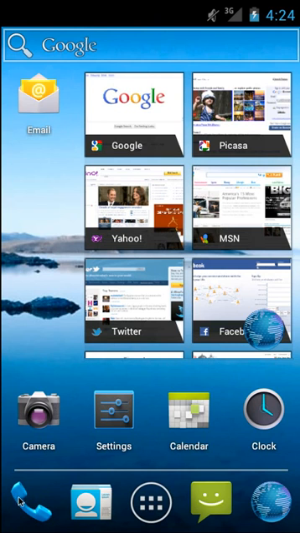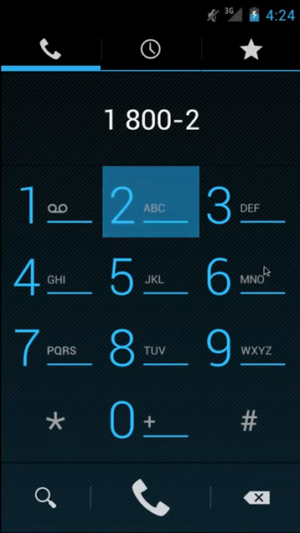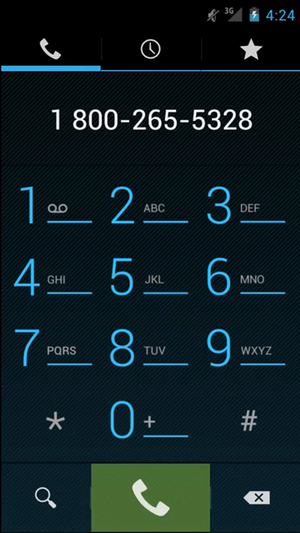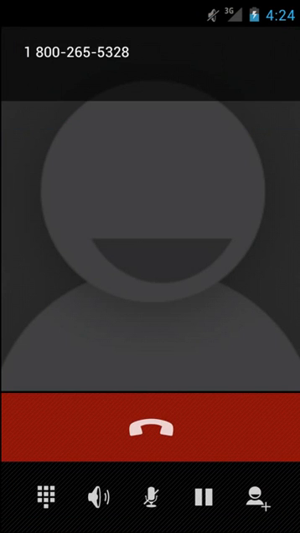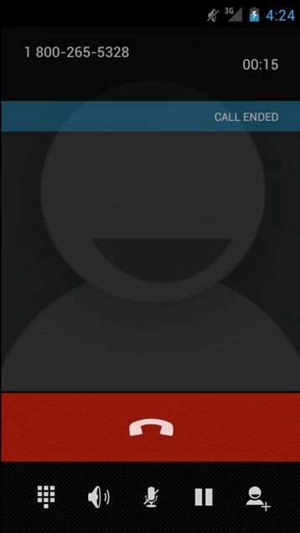So we've got a dock along the bottom, which contains the phone by default. Here's the new phone dial pad. Let's see what it looks like when you call someone. So let's call 1-800-COLLECT, C-O-L-L-E-C-T. Give them a call and take a look at the new phone UI. And here it goes. Big, huge picture, if you've got picture caller ID associated with this person, a big red end call button, and your typical options in here as well: dial pad, speakerphone, mute, hold, and add another caller.